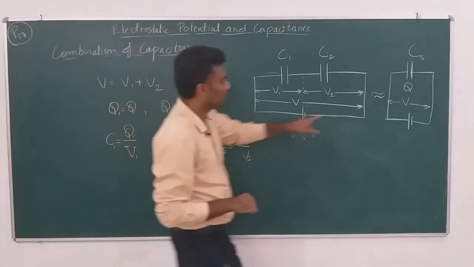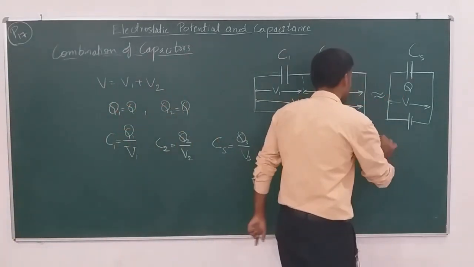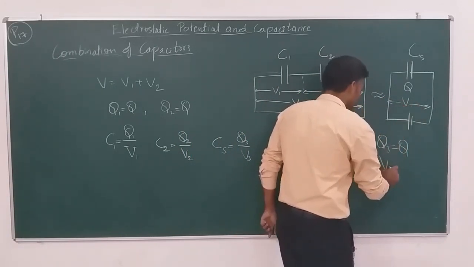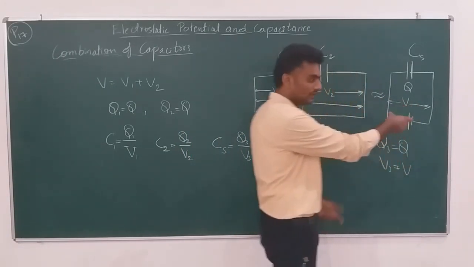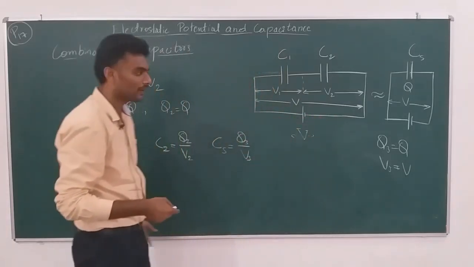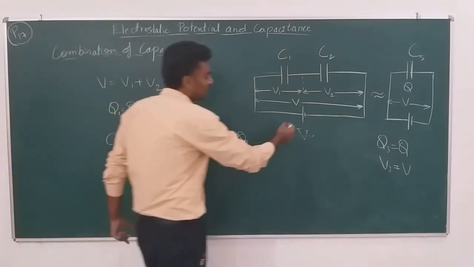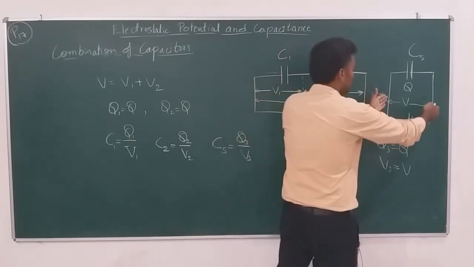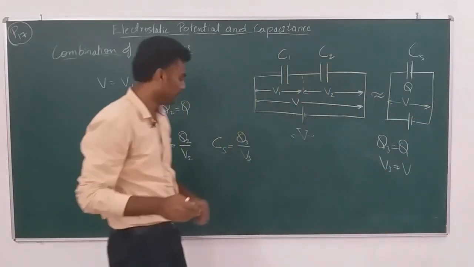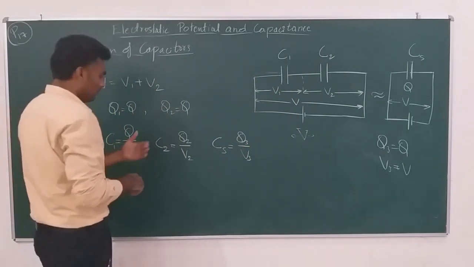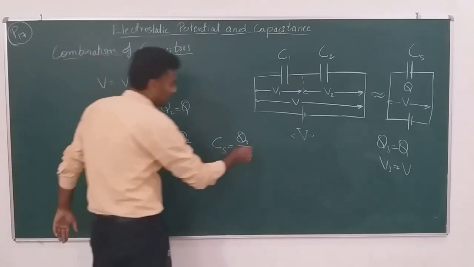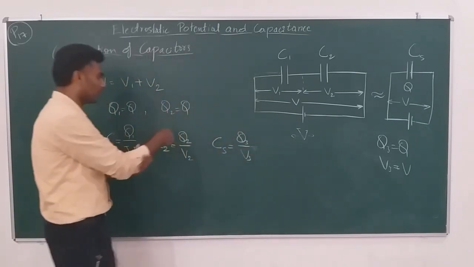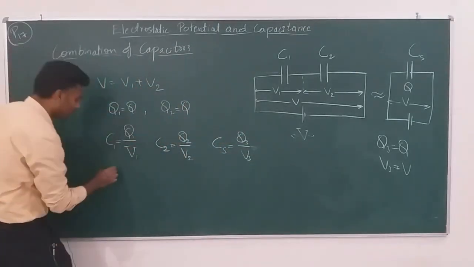So what is Q3 here actually? Q3 is simply Q itself, and V3 is simply V, the net potential difference, because these two are the terminals of the battery, and the same two terminals of the battery are here. V is the potential difference. So now, let me substitute their original values from the diagram and write them again.